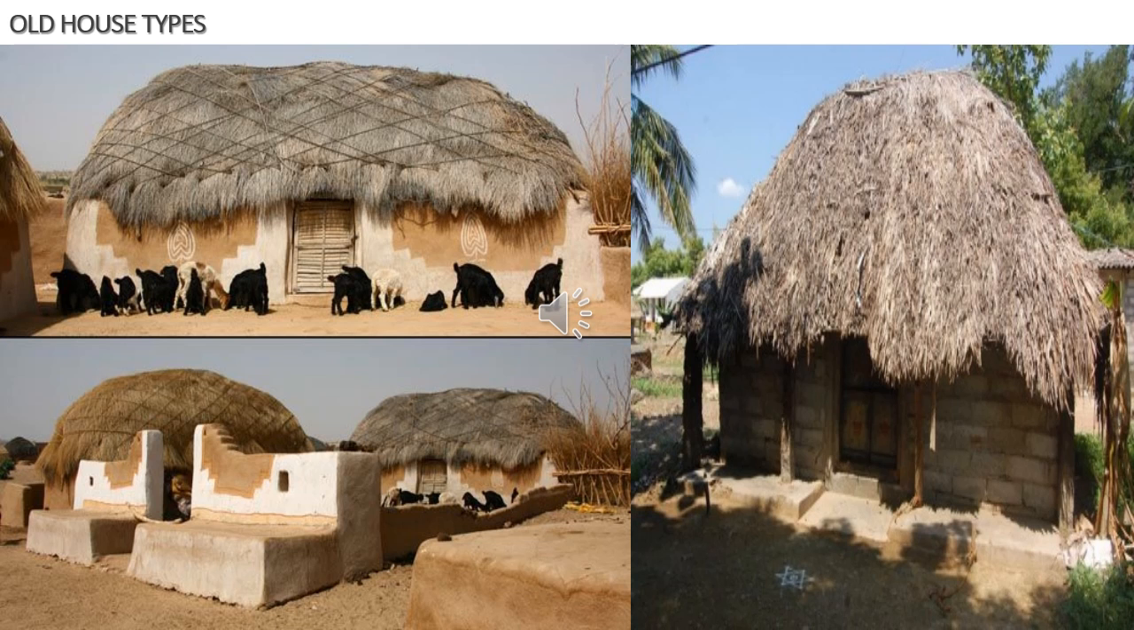Old house types. In the early period of human settlement, houses were built using local materials. The form of the houses was closely related to the environment.